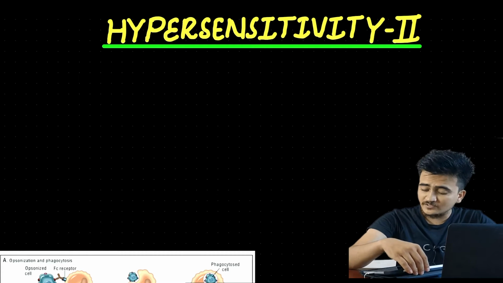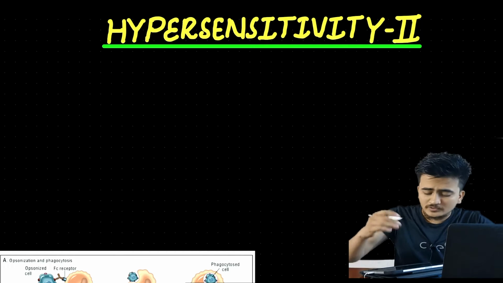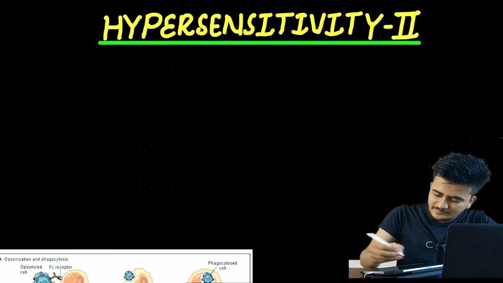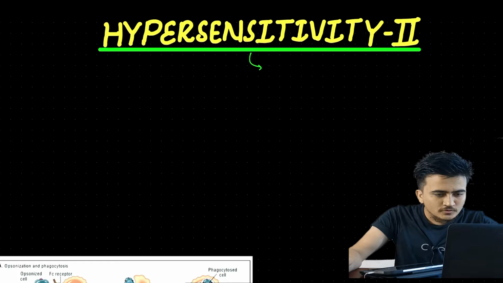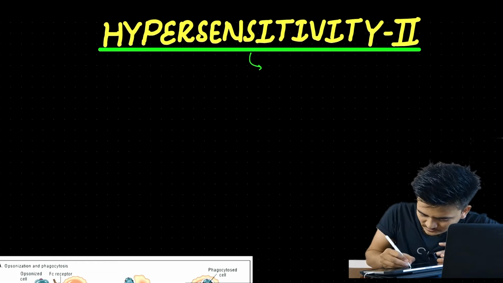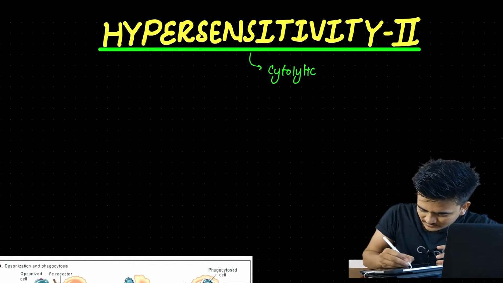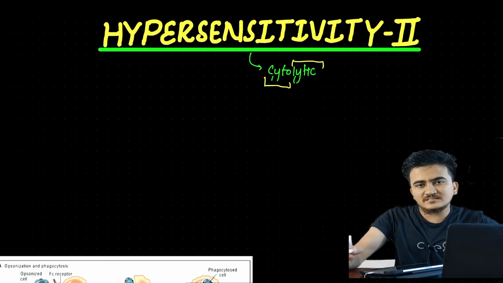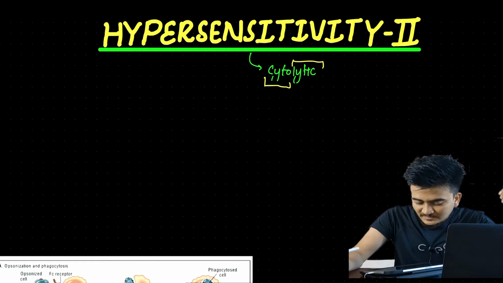With simple motive, let's begin our discussion for hypersensitivity type 2 reaction. And while talking about hypersensitivity type 2 reaction, the important thing that we should know is it is also called cytolytic hypersensitivity reaction. What I said is cytolytic. From what it is clear, cytolytic, that means cell lysis. The hypersensitivity type 2 reaction proceeds following cell lysis.